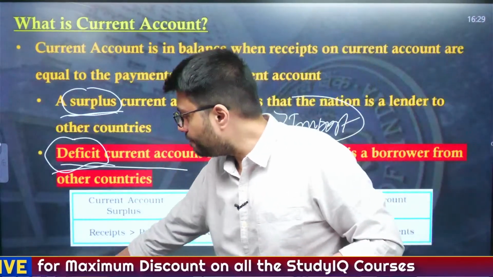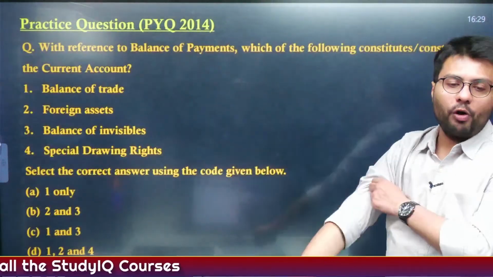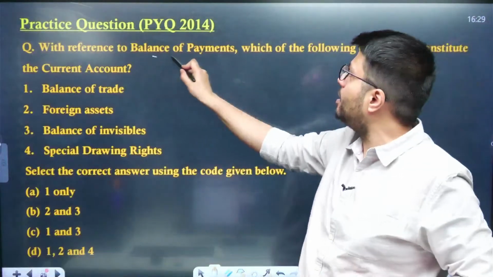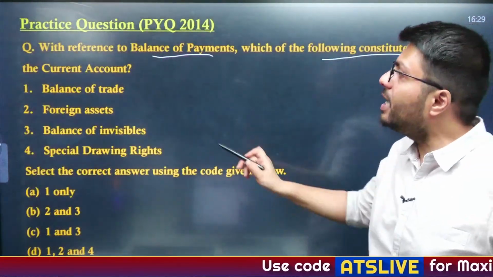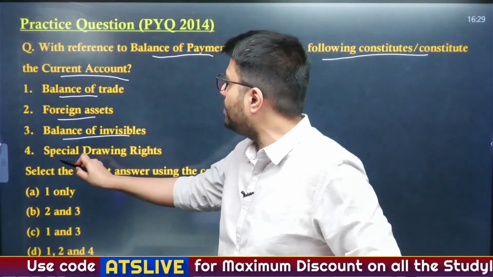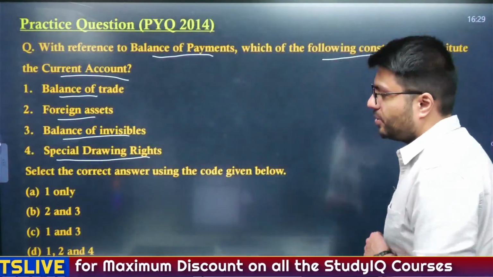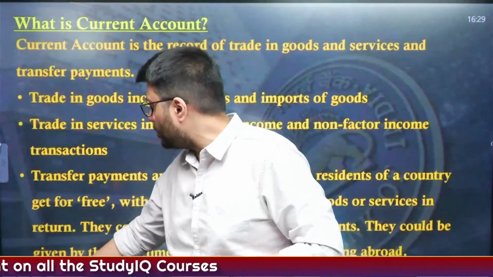Understand the difference? Now, let's see if you can solve this PYQ of 2014 or not. With reference to balance of payments, which of the following constitutes or constitute the current account? Balance of trade, foreign assets, balance of invisibles, and special drawing rights. So, let me know which of these is a part of the current account.